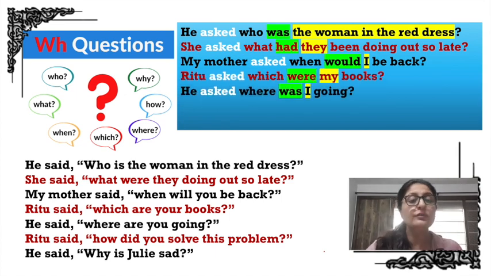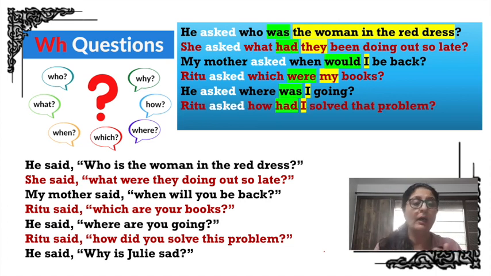Ritu said, how did you solve this problem? Ritu asked, how did changes to had, you changes to I. So we are changing the tense and we are changing the pronoun as per how we talked about previously. And why is Julie sad? He asked, why was Julie sad? So this is the right way.